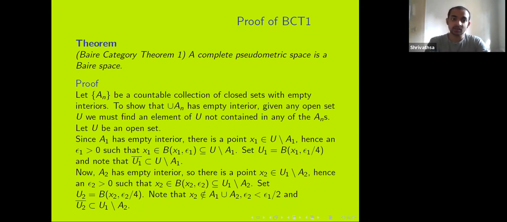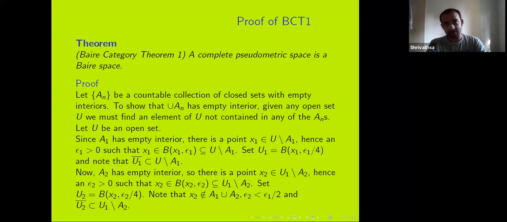I shrink the radius, and one more thing. I take U1 to be the epsilon 1 by 4 ball around x1. As I said before, if two points have non-zero distance, then we can separate them by balls. So the closure of U1 is going to be the closed ball around x1 of radius epsilon 1 by 4. Anyway, so now I have U1.